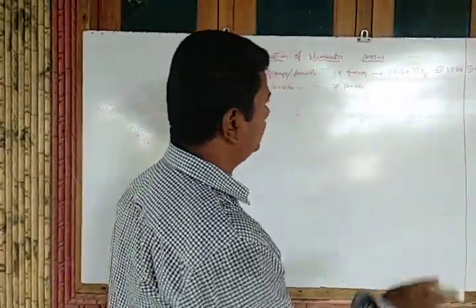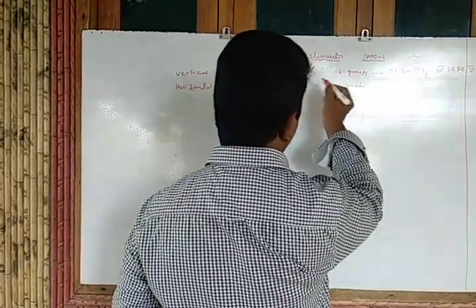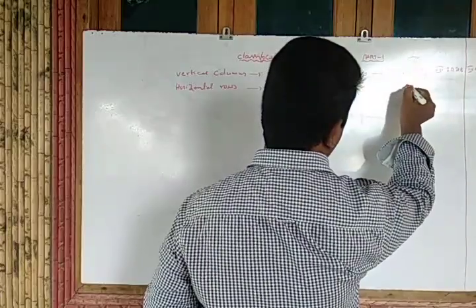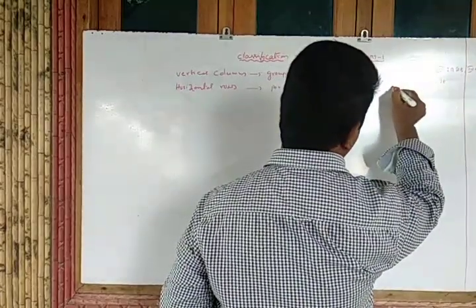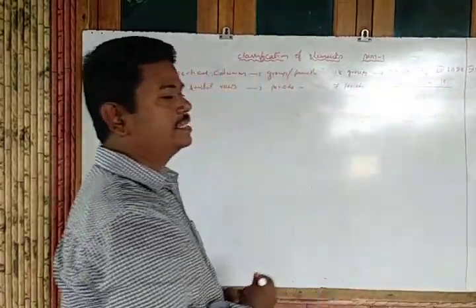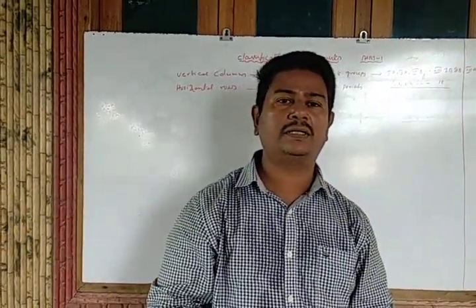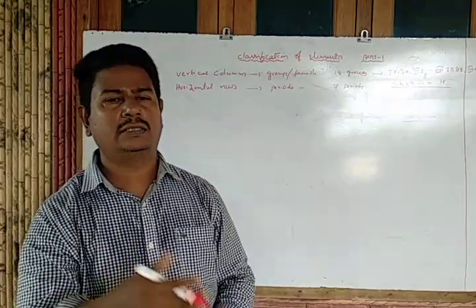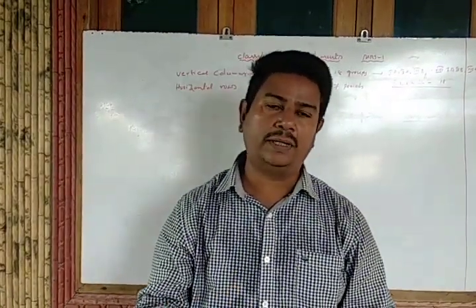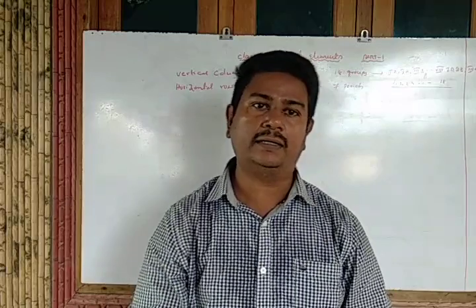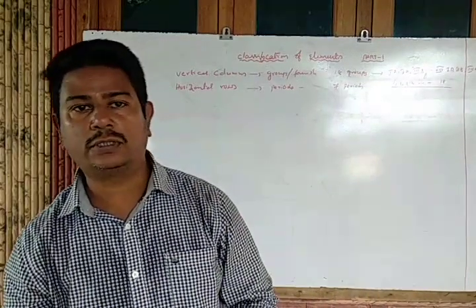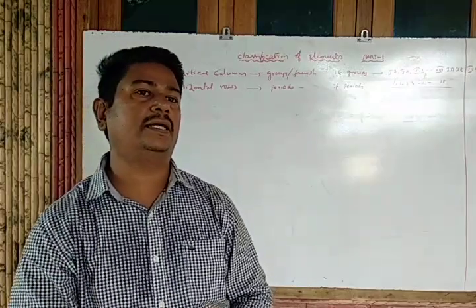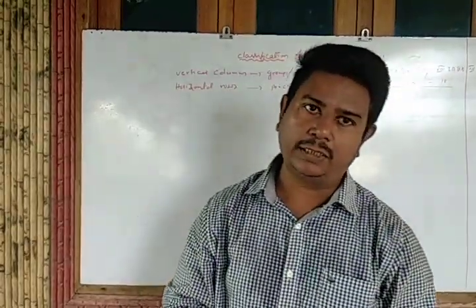But as per the new periodic table, we represent them as 1 to 18. 1, 2, 3, 4, and so on up to 18 groups we have, and 7 periods. The first period consists of 2 elements, the second of 8, and the third also 8. The fourth and fifth consist of 18 elements each, the sixth consists of 32 elements, and the seventh is an incomplete period.